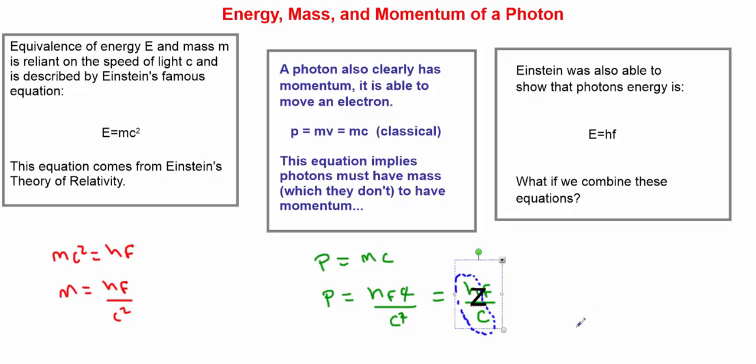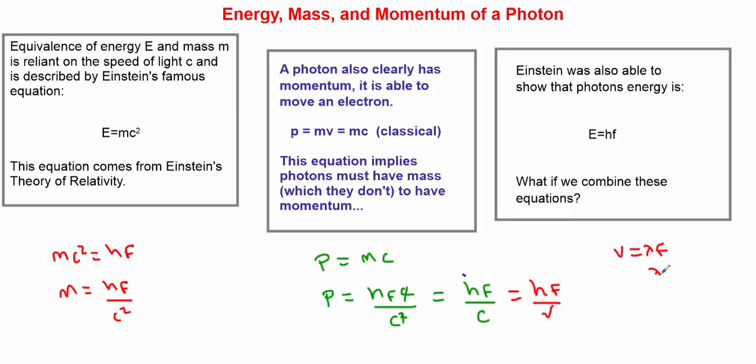We can remove that c if we're talking about things that are not traveling at the speed of light and turn it into v. So we could use hf over v. Also, in terms of waves, v equals lambda f.